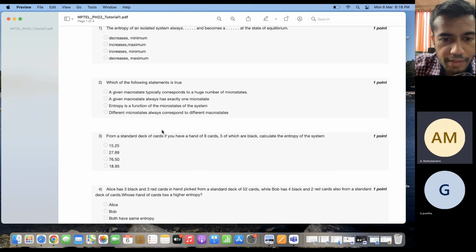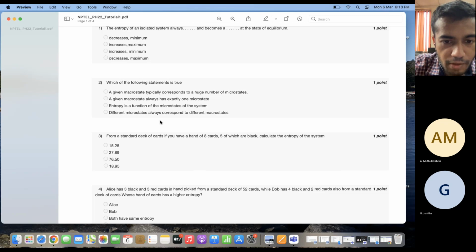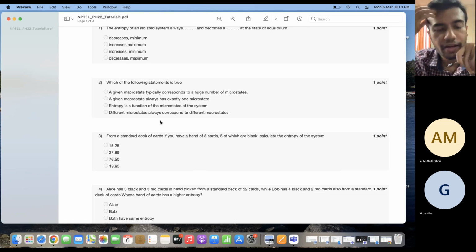For example, if I have 5 red cards and 3 black cards, you know cards, right? So I have a total of 8 cards, 5 red and 3 black. Now I can choose 5 red cards in many different ways, and 3 black cards in many different ways. Each of my choices corresponds to a given microstate.